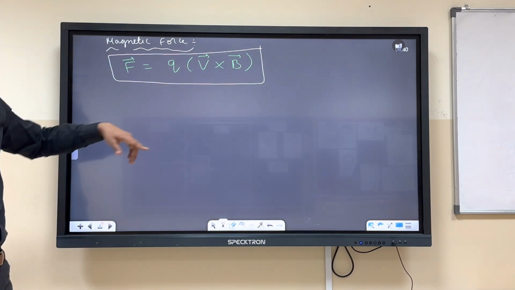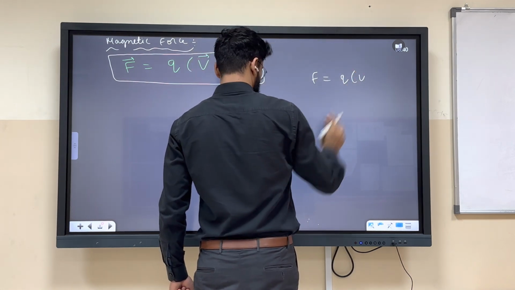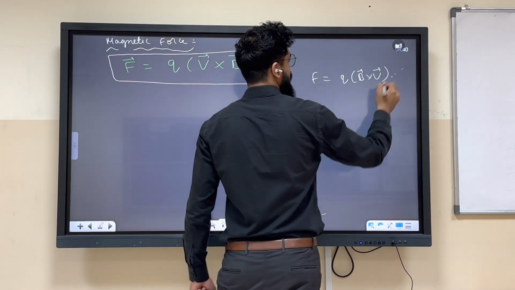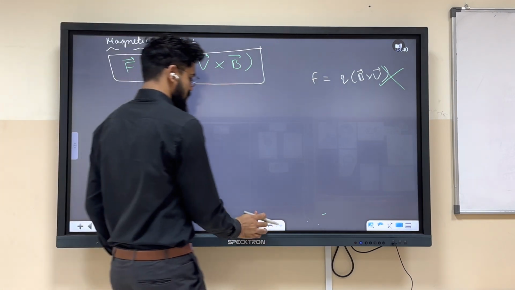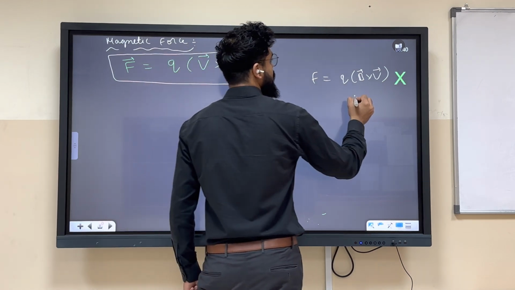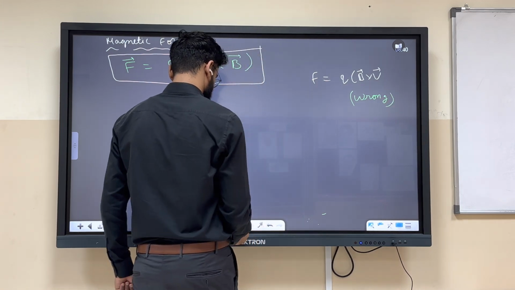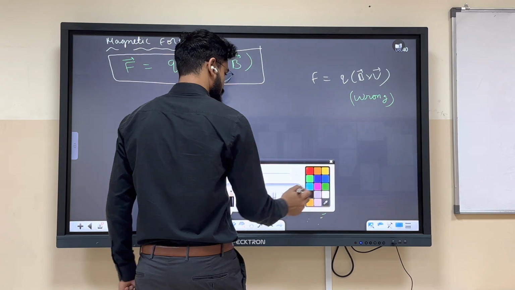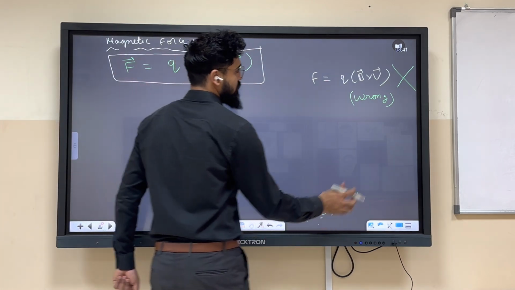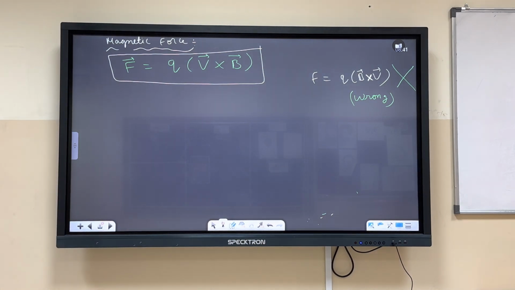Please do not write B cross V. If you are writing F equals Q into B cross V, it is wrong. So what is the correct thing? V cross B.